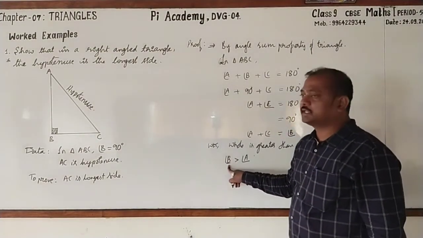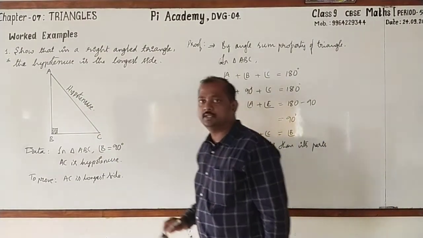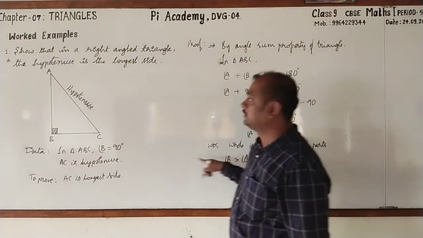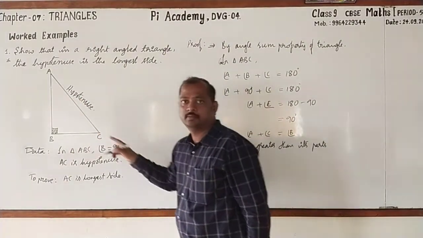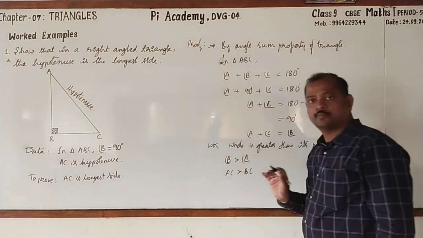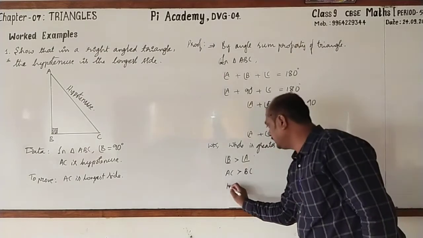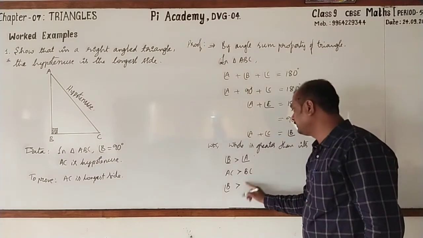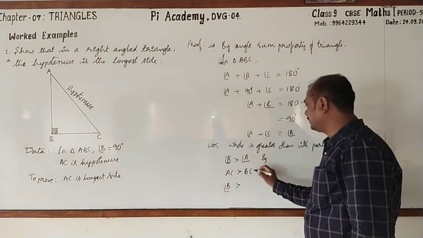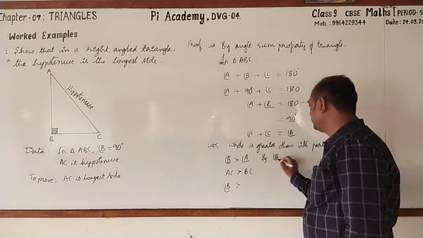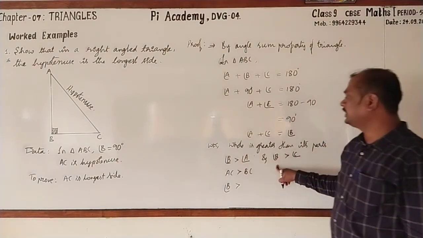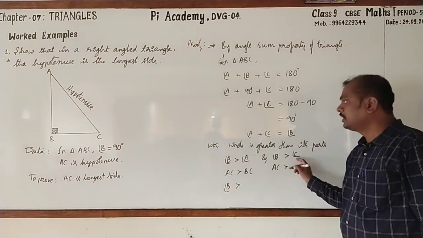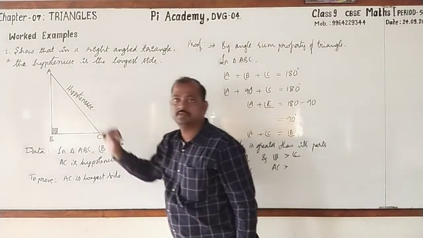Angle B, what is the side opposite to angle B? AC. AC is greater than BC, the side opposite to angle A. Followed? Next, similarly, angle B is also greater than angle C. Directly you can write here as well. And angle B is greater than angle C. What is the side opposite to angle B? It is AC. Angle C, this is AB.